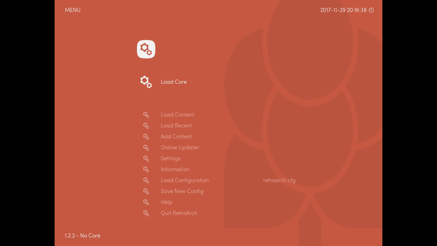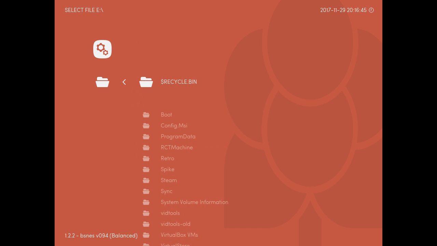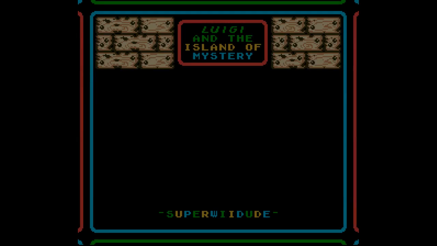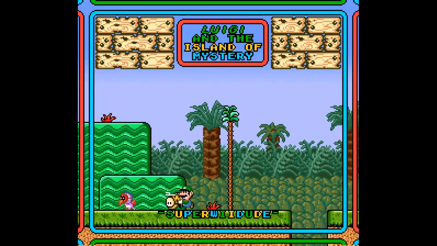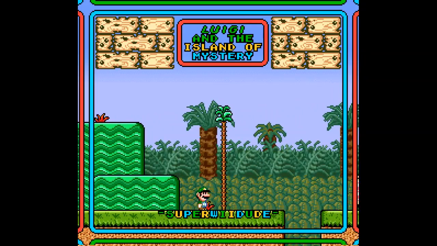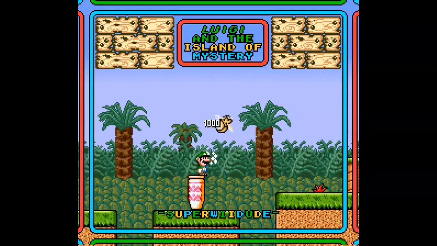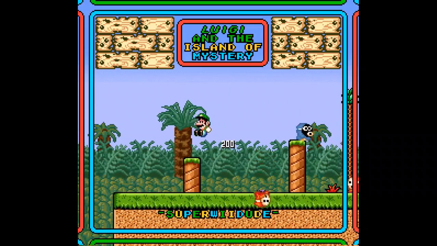Alright. Because this is a new game, I need to first load the BSNES core. I need to load Luigi and the Island of Mystery, which is going to be Retro Library ROM hacks, Luigi and the Island of Mystery. I literally just patched this ROM right now, and then, as is typical, I've got to update the game capture. I've got to figure out if... There we go. OBS can do this pretty well, but this is Luigi and the Island of Mystery, ROM hack by, thank you for putting your name on the title screen, because otherwise I would have had to go into the Super Mario World Central page to look it up.